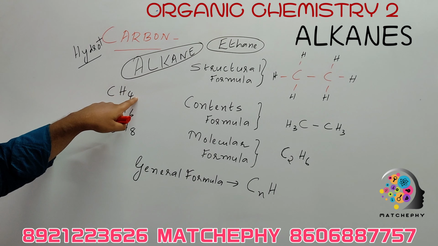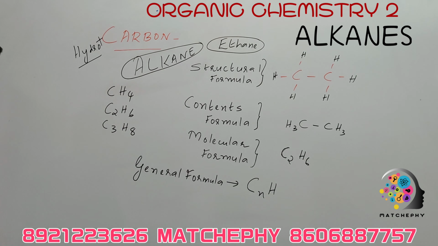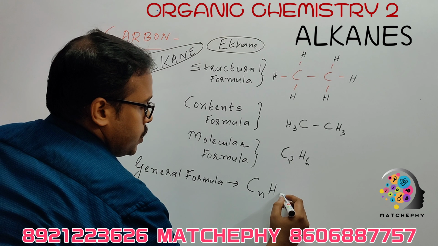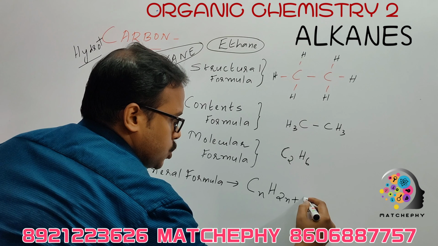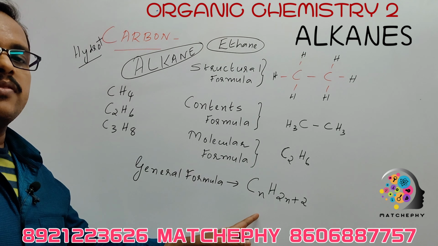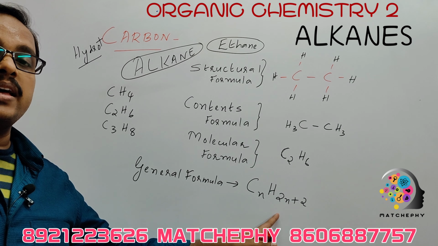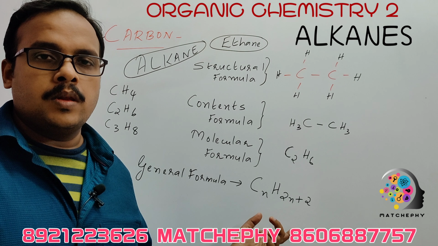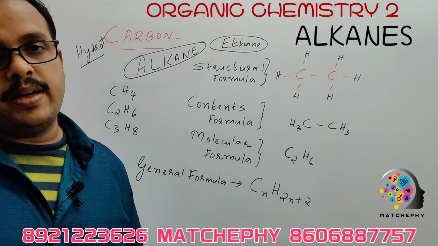Here carbon is 1, hydrogen is 4. Here carbon is 2, it is 6. 3 and 8. So we coin like this. It should be 2 times n plus 2. So the general formula of an alkane is CnH2n+2.